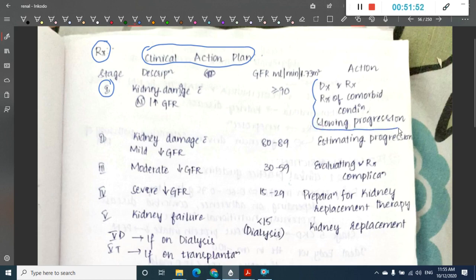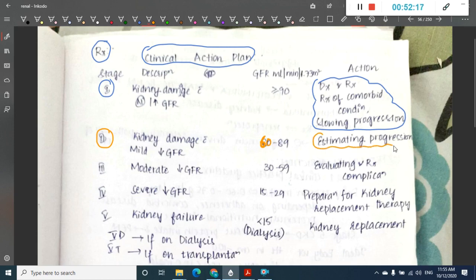Once you diagnose and treat it, this will decrease the progression. Then we have stage 2, a mild decrease in GFR, where GFR is 60 to 89 milliliters per minute per 1.73 meter square.